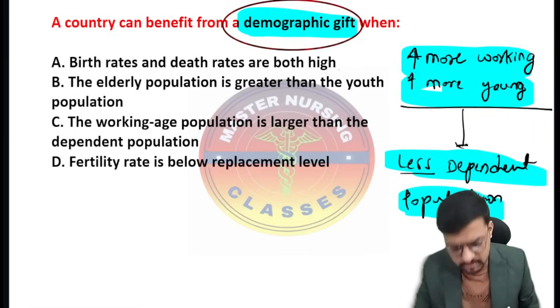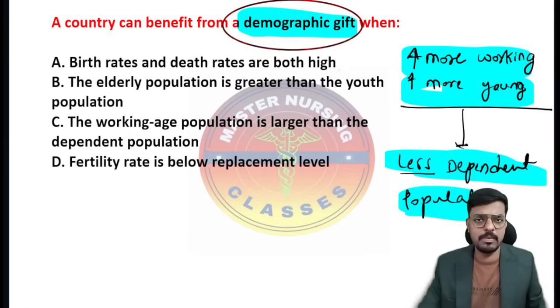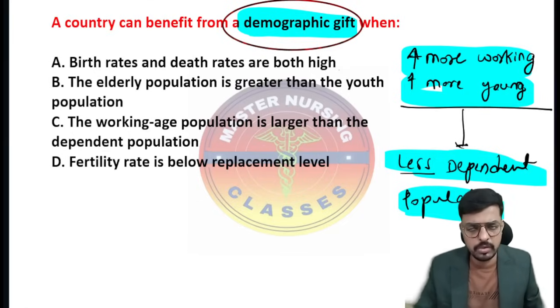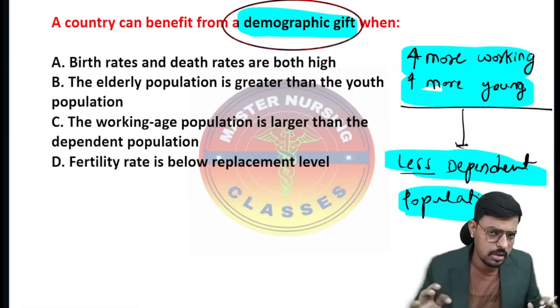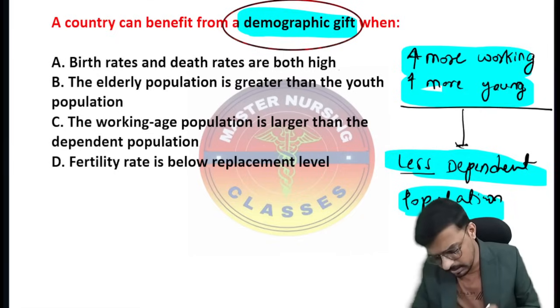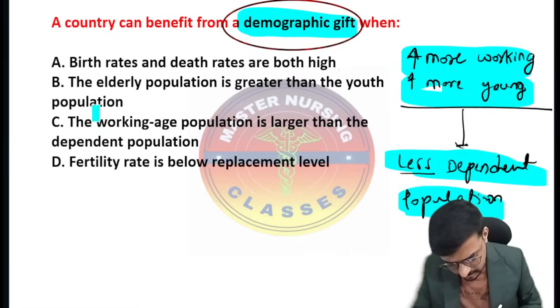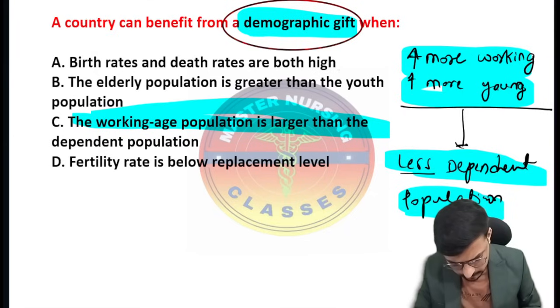And our country is now in a state of demographic gift or demographic bonus, because young people are more in India as compared to old age people, right? The young people are more, so yes, they will work more, and that has an impact on the economy, on quality, on society, everything. Very important, right? So the demographic gift here means the working age population is larger than the dependent population.